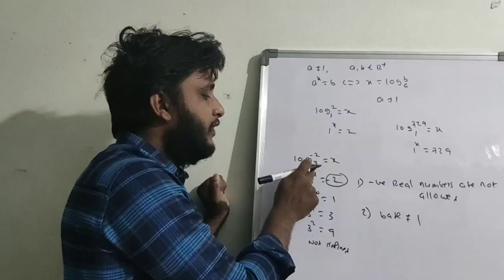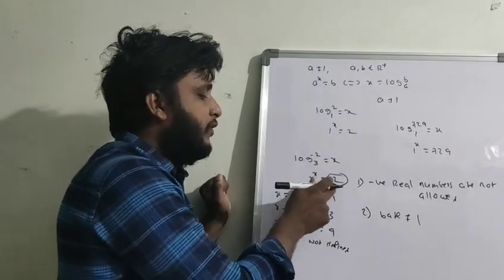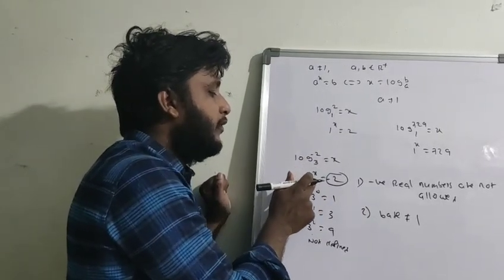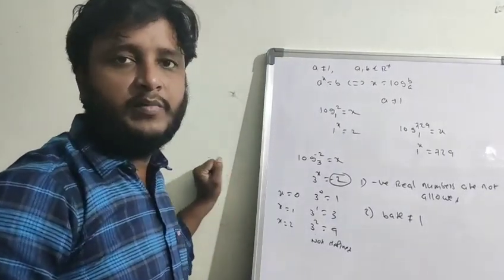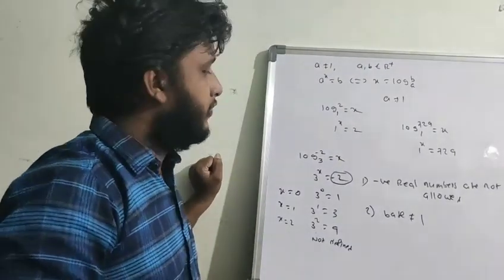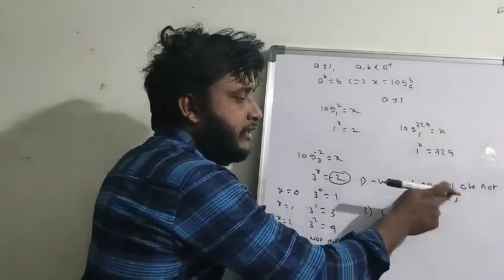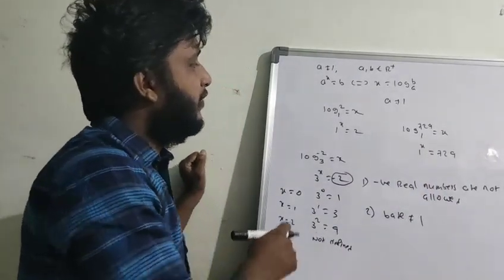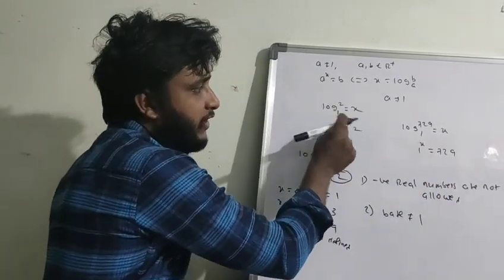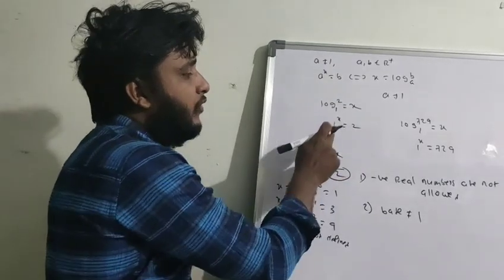Just now we discussed log minus 2 base 3 equal to x. So 3 power x equals minus 2. But for what value of x will a power of 3 become negative? It never is negative. It is always positive. So negative real numbers are not allowed. And the base is not equal to 1. Why? Because log 2 base 1 equal to x. If you convert into exponential form, 1 power x equals 2.